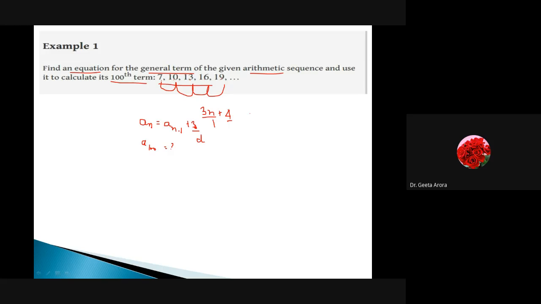For n equal to 2, 3 into 2 is 6, and 6 plus 4 gives me 10, the second term. For n equal to 3, 3 threes are 9, and 9 plus 4 is 13. I think it's correct. The first terms we are getting are 7, then 10, and then 13.